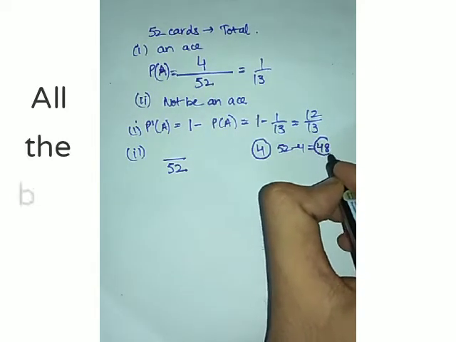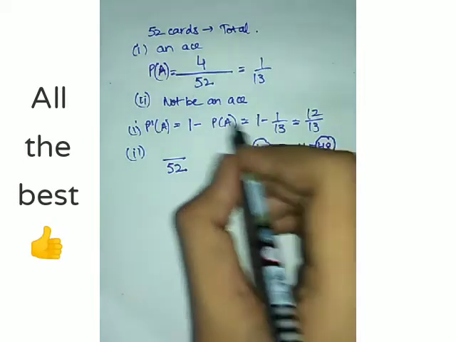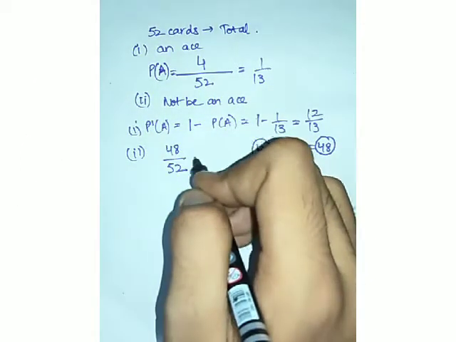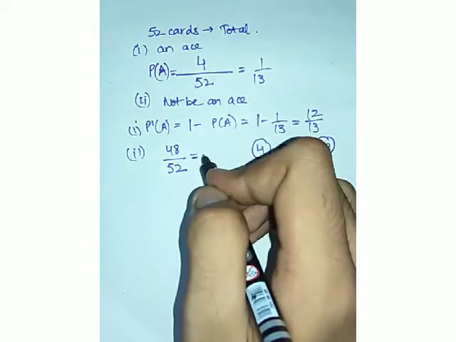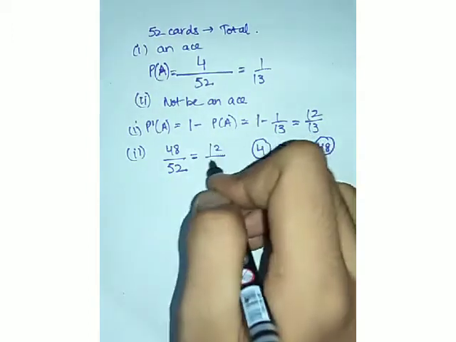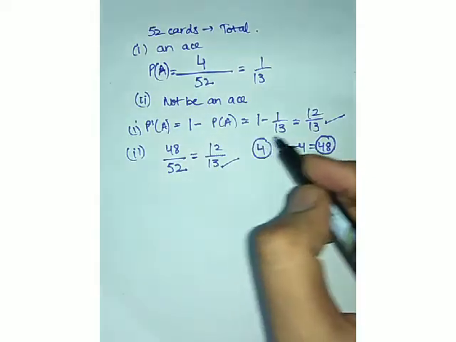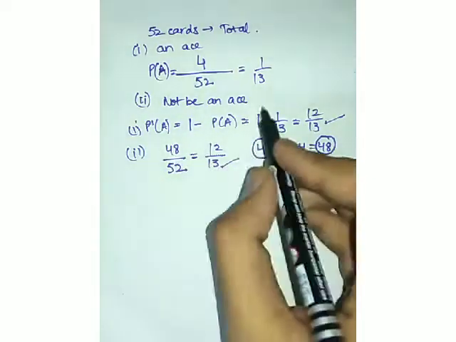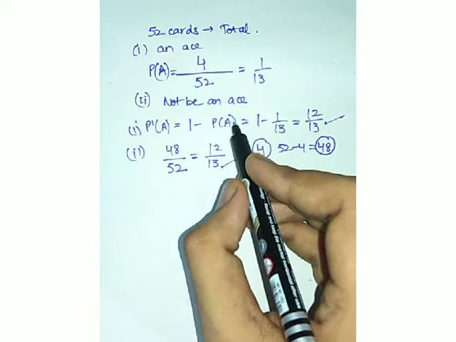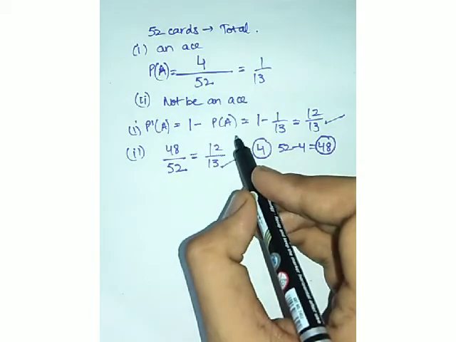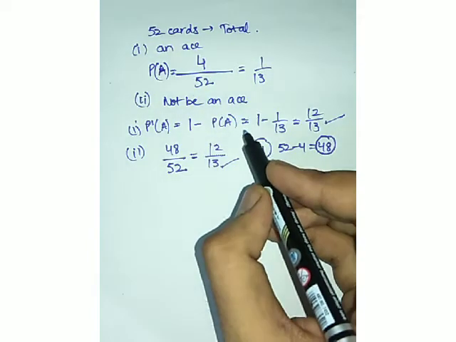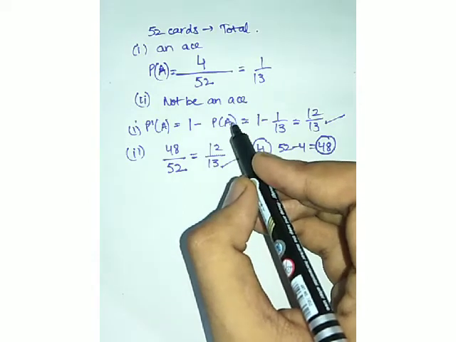So that card can be any one from these 48. So our favorable outcomes will be 48 upon 52, and when you divide this you will again get the same answer as 12 upon 13. So it totally depends on your understanding what formula you are going to apply. It can be found out with any of the formulas. You must know the formulas, of course, right?